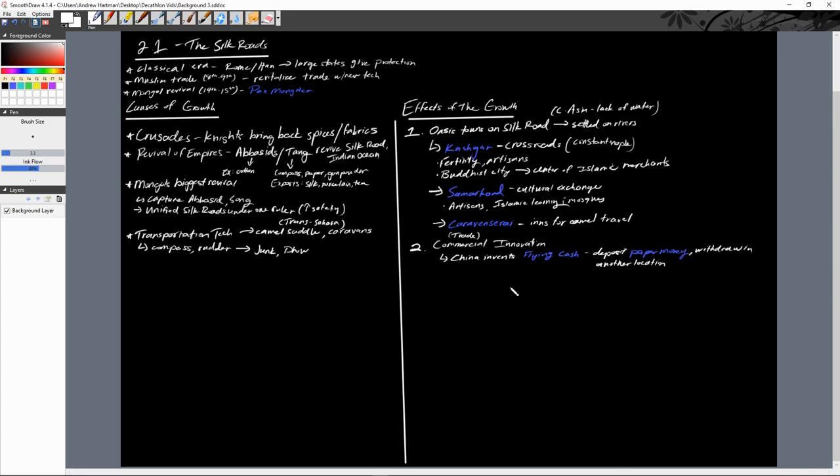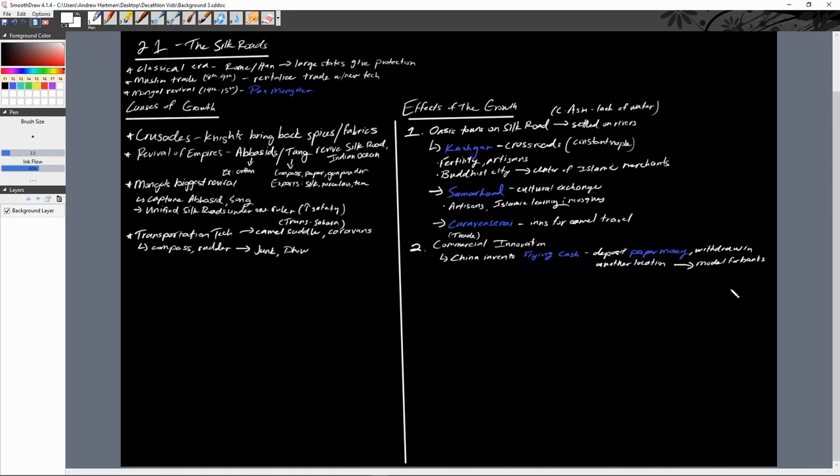And so the locations where we see this occur, this whole idea of depositing paper money, becomes the basis for the modern day bank, the model for banks going forward.